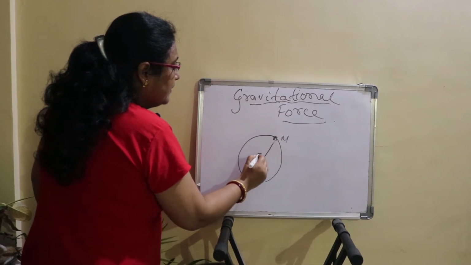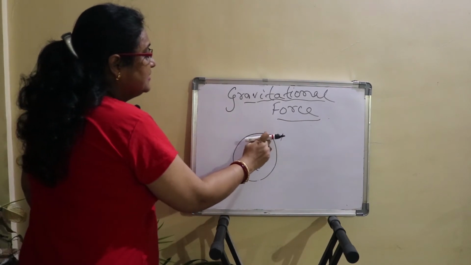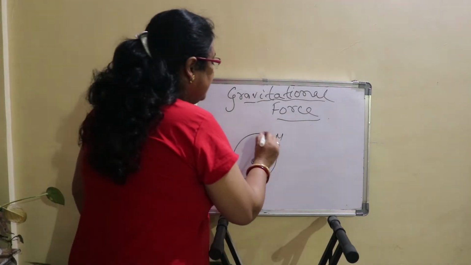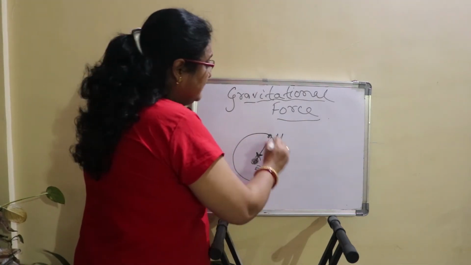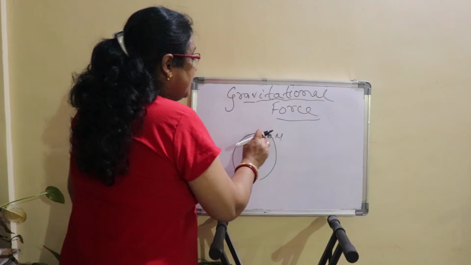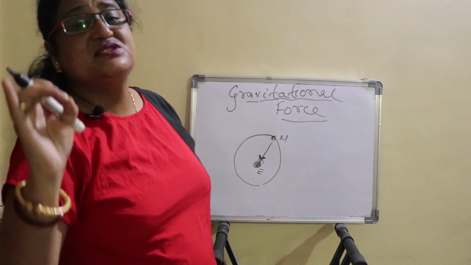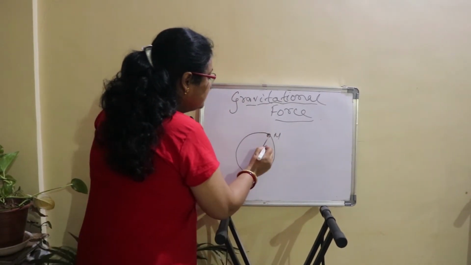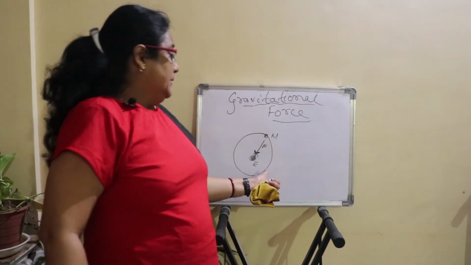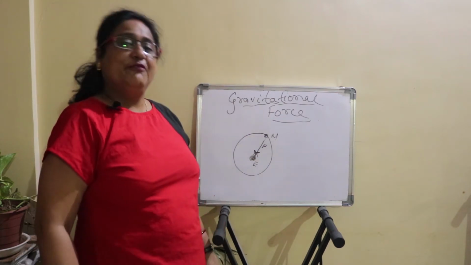Because the moon is not stationary, the moon is in circular motion, continuously rotating around the earth in a circular path, and the direction and the velocity of the moon are constantly changing because of the force which is exerted by the earth on the moon, and that force is known as centripetal force.